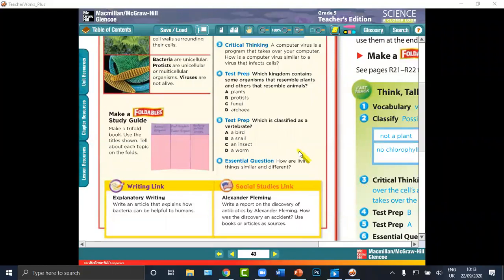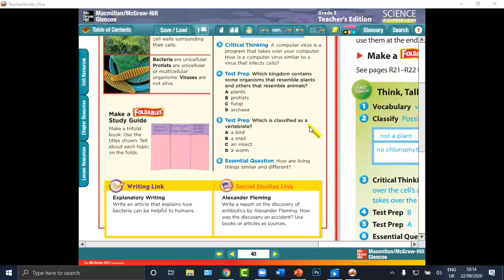A virus that infects cells takes over the cell's activities, just as a computer virus takes over the computer's activities.